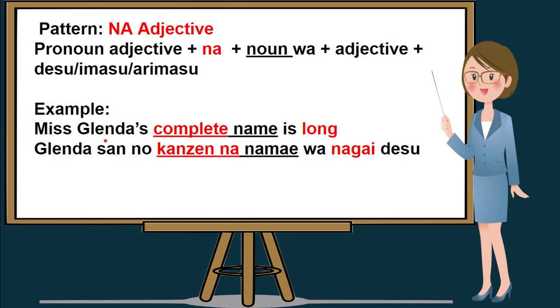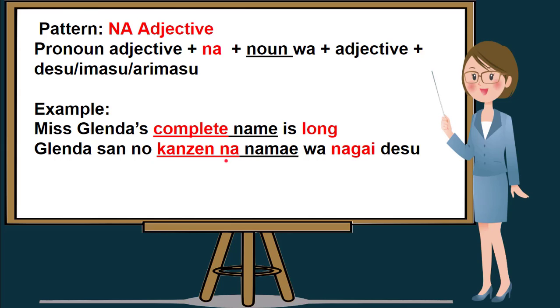So, Miss Glenda's is not a pronoun, but rather a noun, which should be followed by a na adjective and a noun and another adjective. So, if we translate Miss Glenda's, it will be Glenda-san no. Take note that the no particle indicates possession.